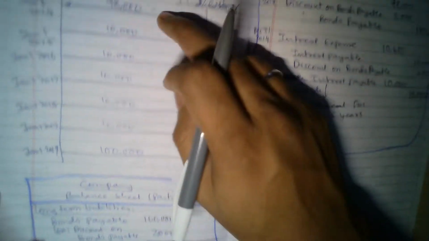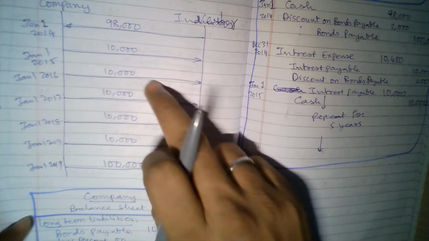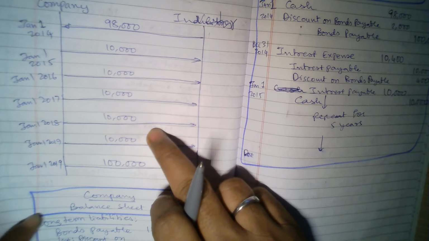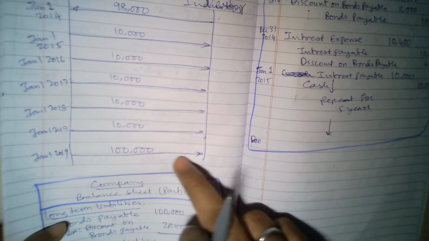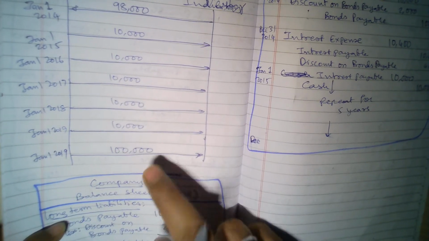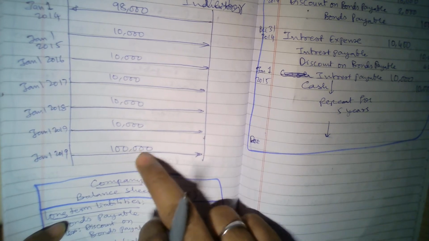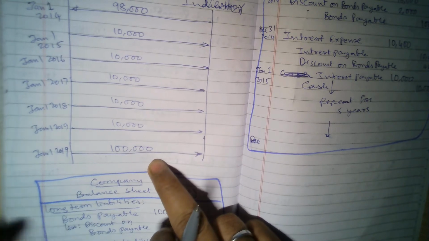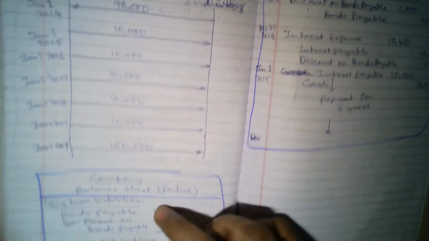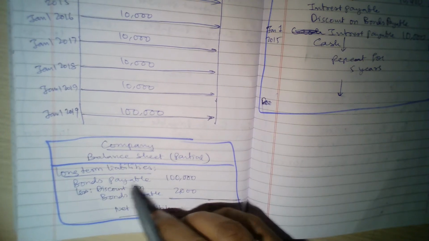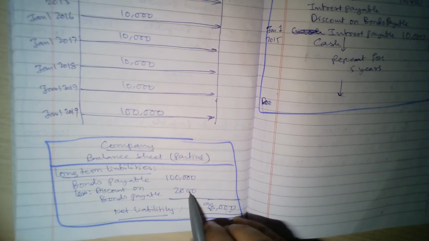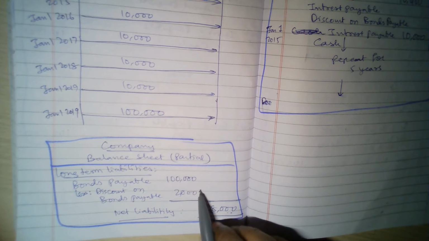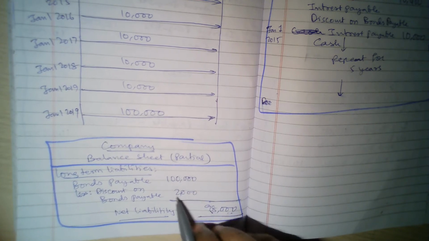But the problem comes after. Anyway, these are all expenses, right? 10,000, 10,000, 10,000, these are all expenses. But at the end, you have to pay back $100,000. So here you need to make a little bit of provision, so that you received cash of 98,000 but you are paying 2,000 extra. So this account, discount on bonds payable, which starts with 2,000, has to be slowly diminished, or amortized. The technical word is amortized over 5 years.